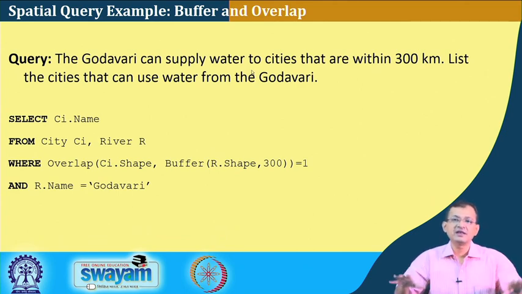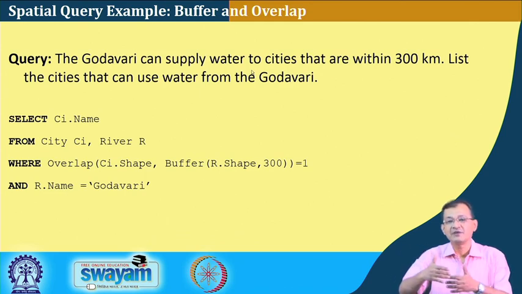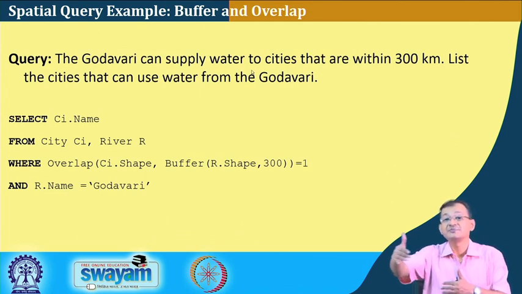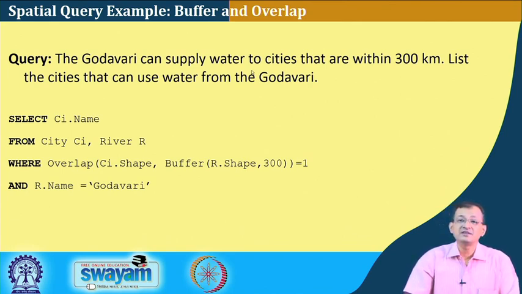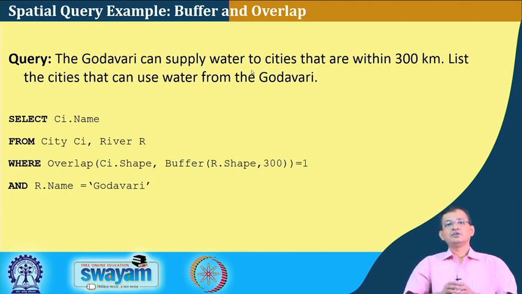So, whenever a canal or river is there, we find its serving area, or sometimes, I am not very good at hydrology or that type of stuff, I can say its catchment area, how much it can serve. So, we define that it can go up to 300 kilometers with canals. If it is there, then we want to list those cities which can use the water of Godavari, right.